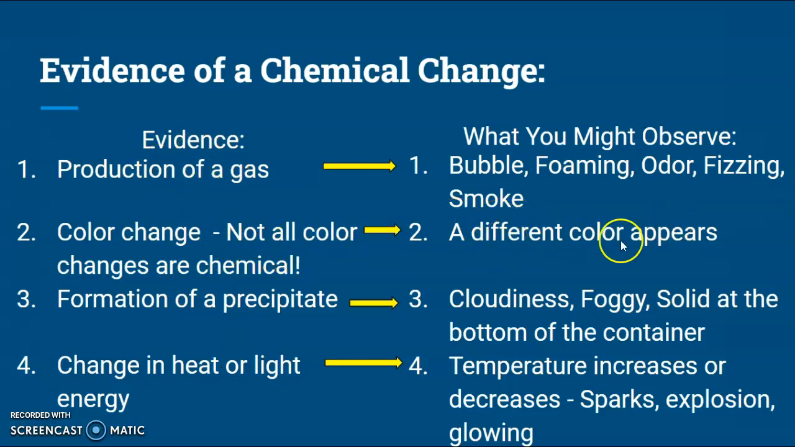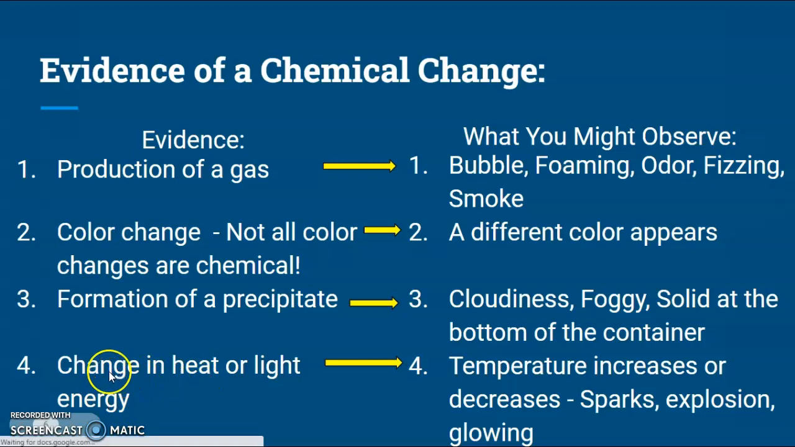Formation of a precipitate. So when you mix two things together, a lot of times when the chemical reaction occurs, you make a new substance. You'll have this solid lump at the bottom of the container. It may look cloudy. It may look foggy in the test tube. But that's called a precipitate. That's a chemical change.